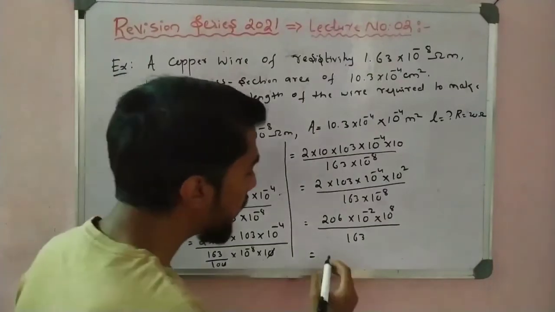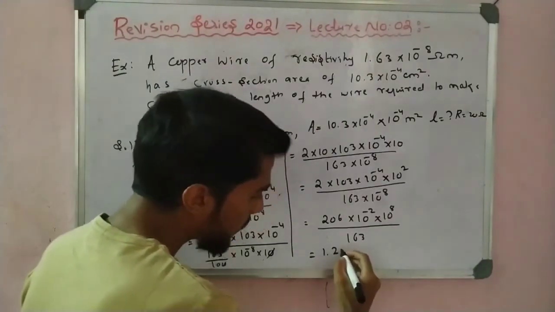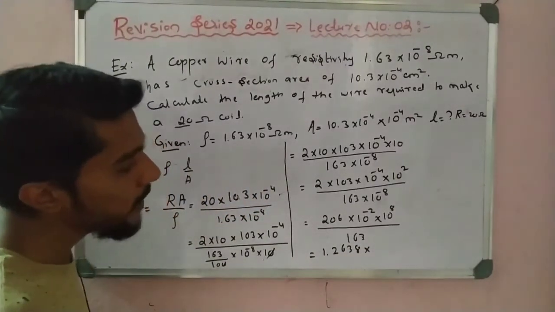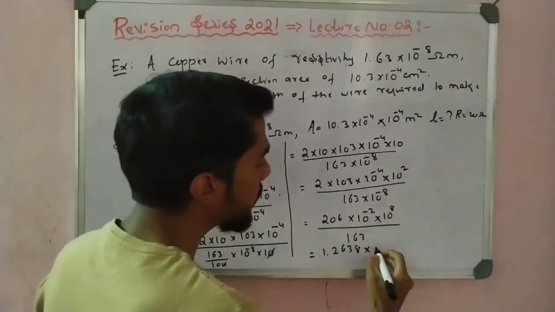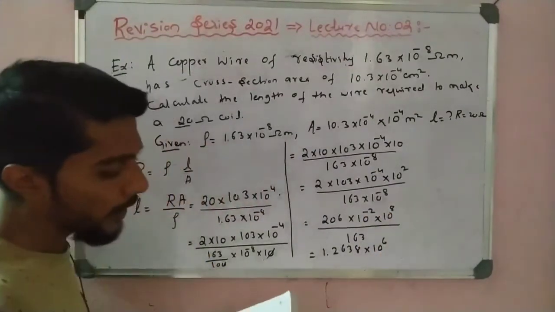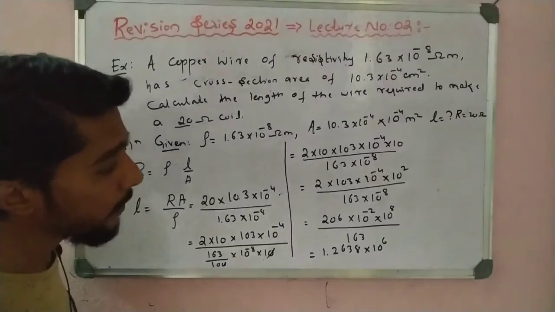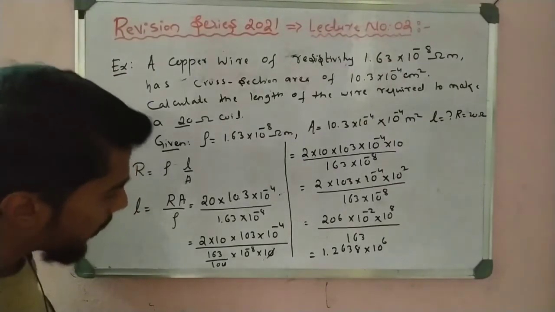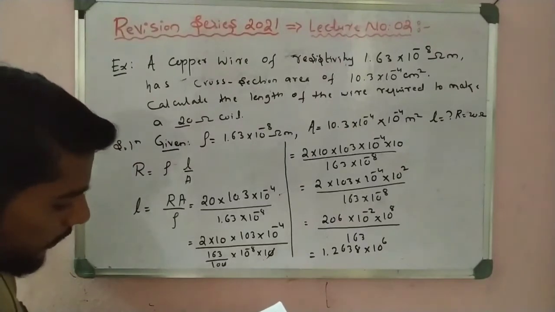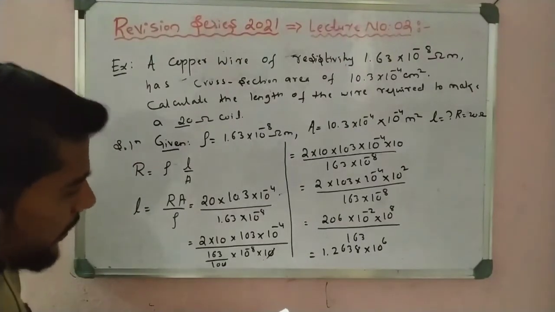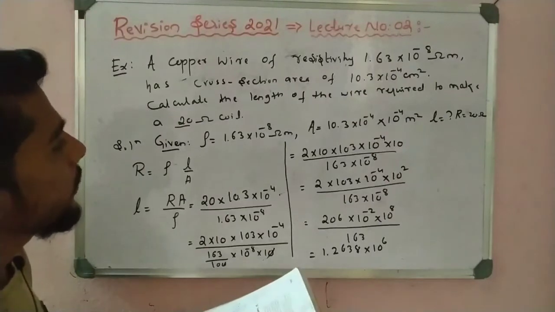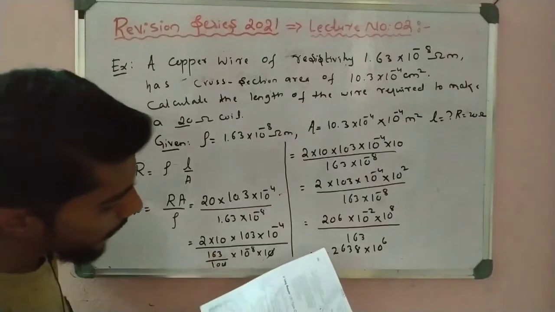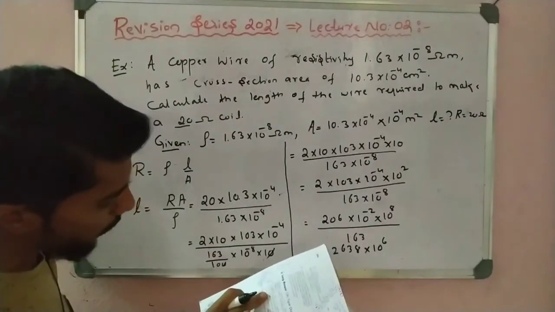So actually students, we get here 1.2638 into 10 to the power, how much is it? See, 8 minus 2, it is 10 to the power 6. I made a mistake here. See here, 2 into 10, it is 10 to the power minus 8. Row is correct. Area is how much given? Area is 10 to the minus 4.